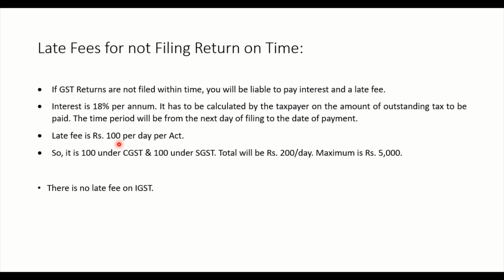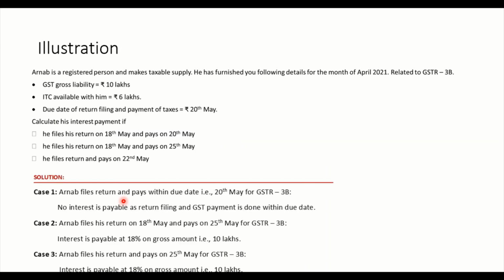Hope you are understanding this. Per day per act means, see, 100 rupees under CGST and 100 rupees under SGST. Total will be 200 per day. Maximum is 5000 rupees. And there is no late fee on IGST. For IGST there is no late fee. This is given. Right, CGST 100 and SGST 100. Total will be 200 per day, right? And for IGST there is no late fee given, right? So that's all about late fees and interest.